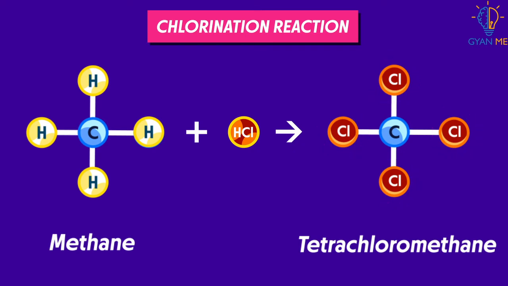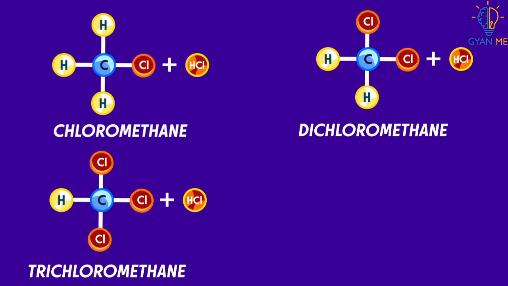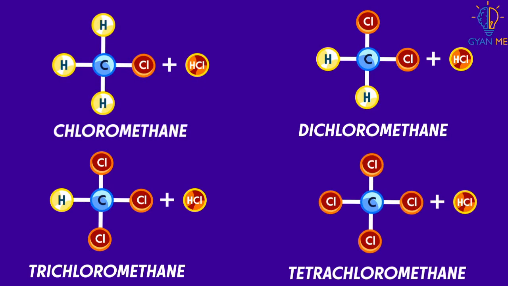And so the reaction stops here. Thus in all these reactions, chlorine molecules displace one hydrogen atom after another from methane, producing different products with different but specific properties. And at the end, we get tetrachloromethane.